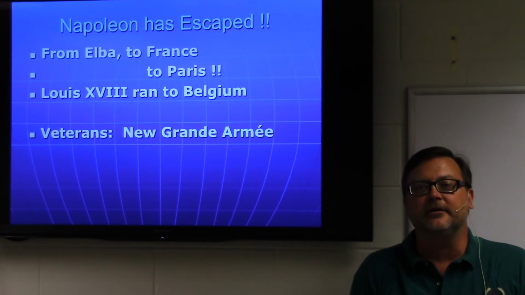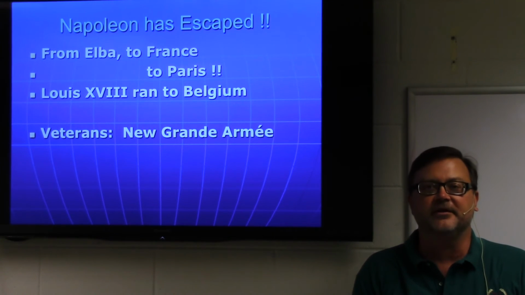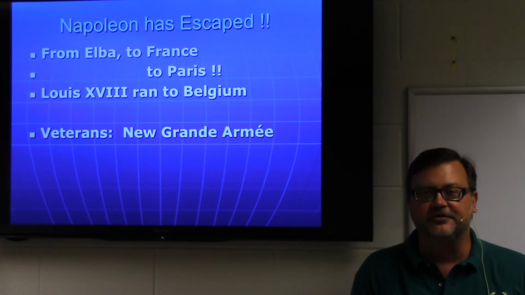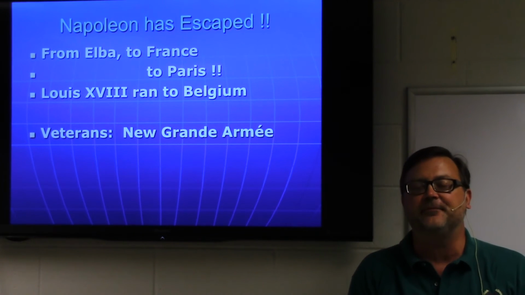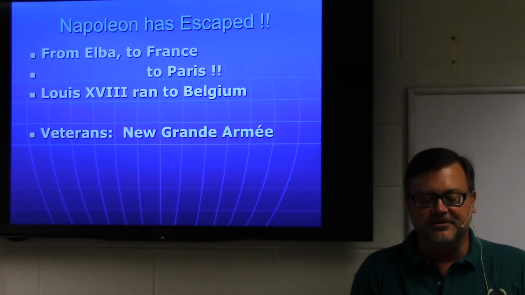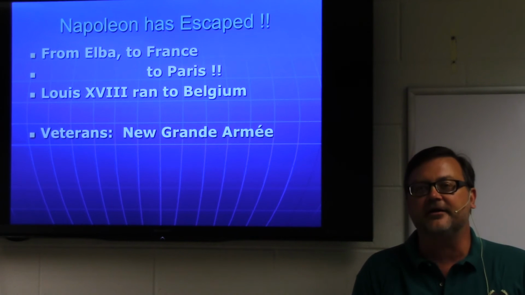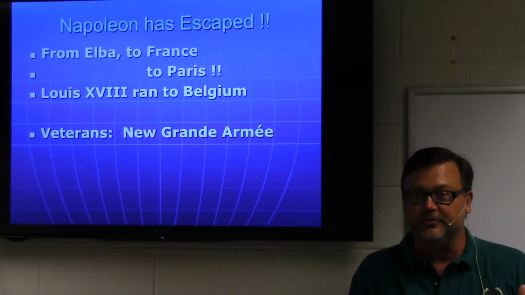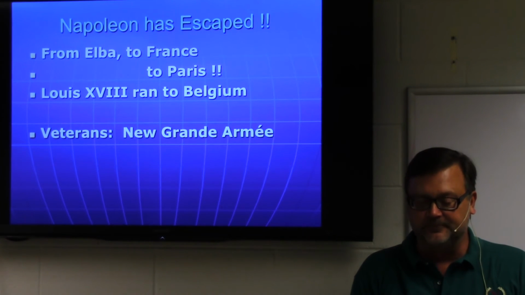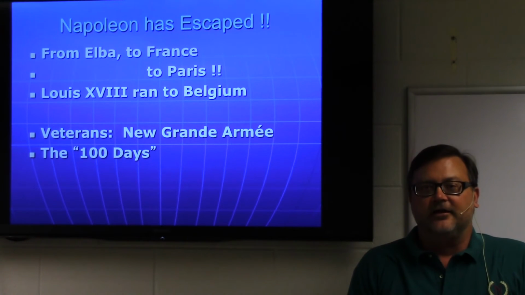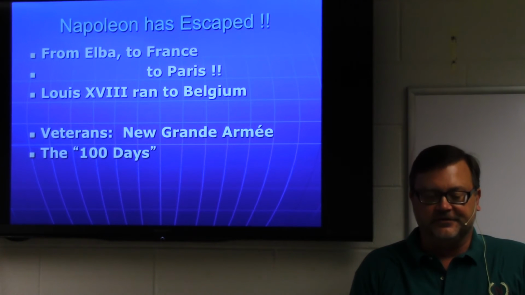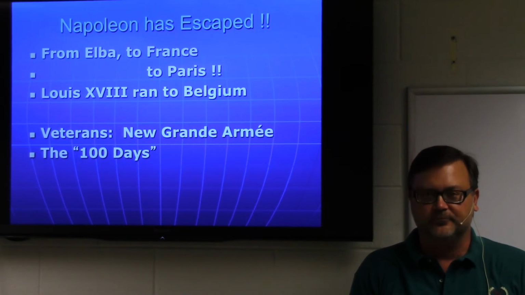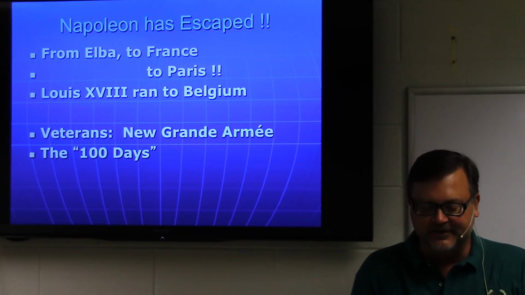What's happened to Napoleon is that all the veterans of France now, they've been humiliated in 1813, 1814, and then when Napoleon has escaped, they rally to him. All the old veterans, they form a new Grande Armée. It's actually quite formidable. These aren't young recruits. These are old veterans. You know, veterans fight better. And I'll go ahead and tell you, this is going to last about 100 days. This is the famous 100 days of Napoleon, which we'll figure out in a second why it's 100 days.